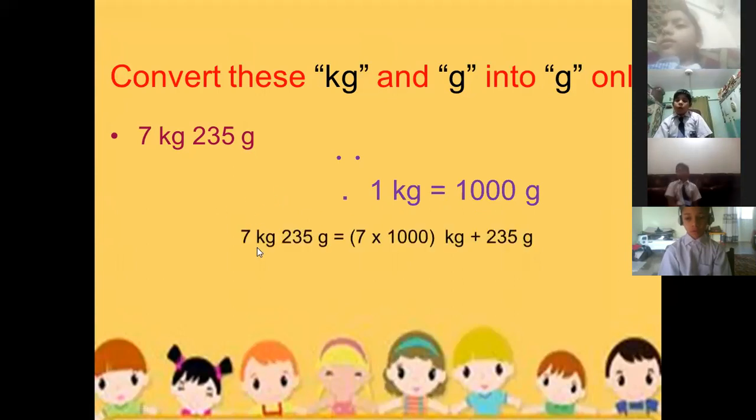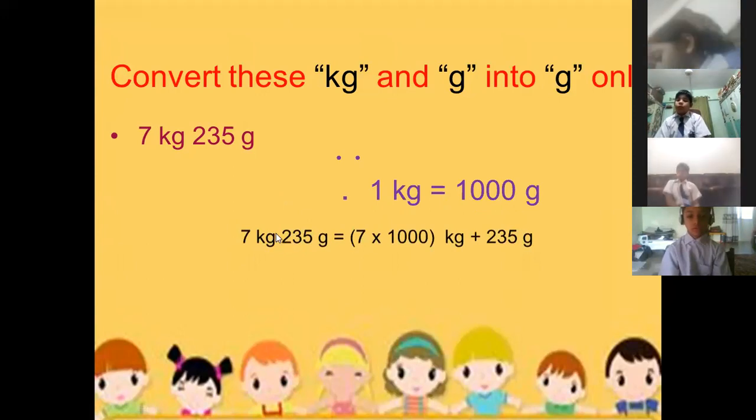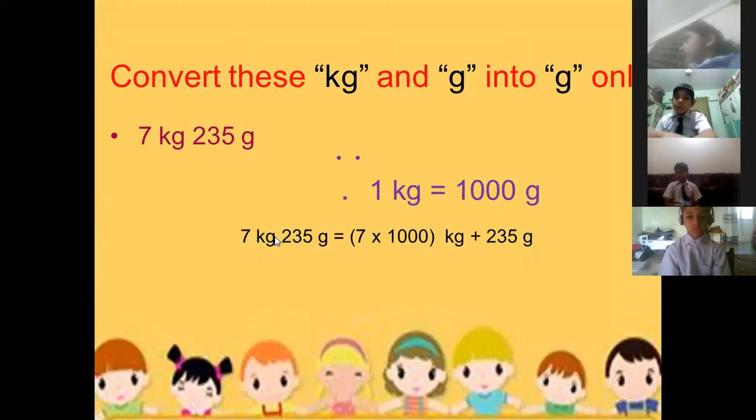Here 7 kg 235 gram. So what we will do here, first of all we will separate this question into two parts. First of all we will separate the kg and gram separately. We will separate kilogram into one part and gram into another part. So here we have separate 7 kg and 235 gram.